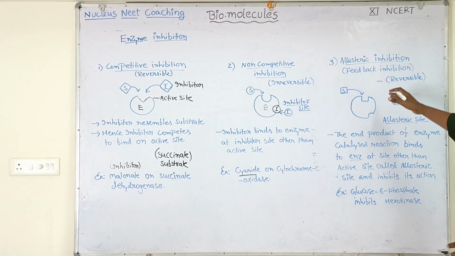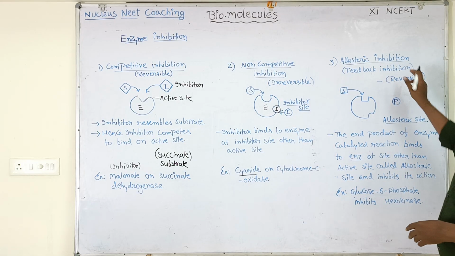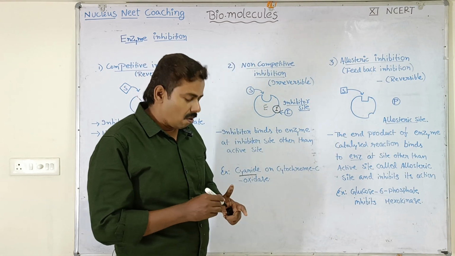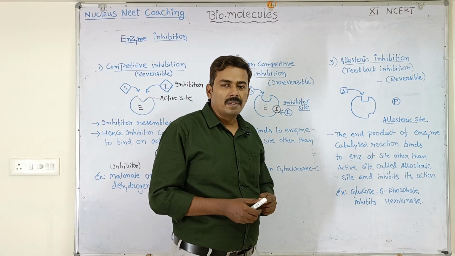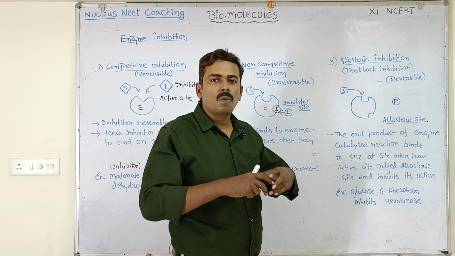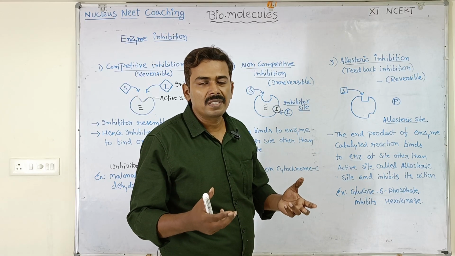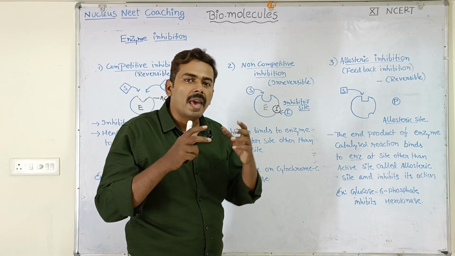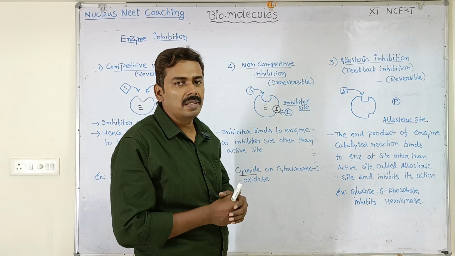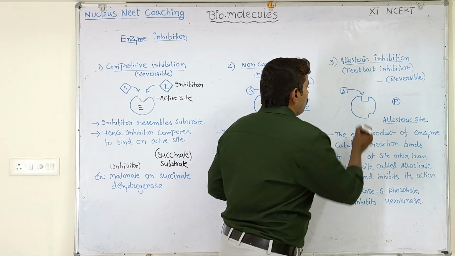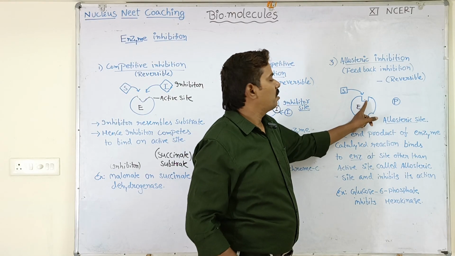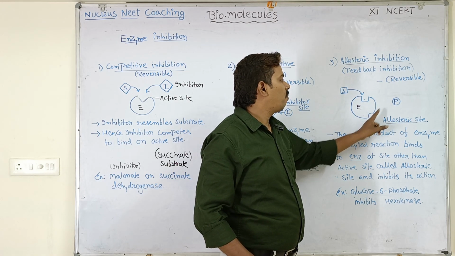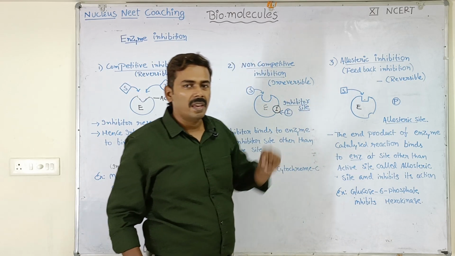Now, another inhibition is allosteric inhibition, also called feedback inhibition. Look here. This is a mechanism which normally occurs in all cells to regulate enzyme activity. Sometimes the enzymes will catalyze more substrate into product, excess product, which is not required for the cell. In that case, allosteric inhibition is going to help the cell to reduce the enzyme activity. Look here, this is the enzyme molecule. The enzyme molecule has the active site. The substrate can bind to the active site, but there is another dedicated site for product. Look here how this mechanism works.